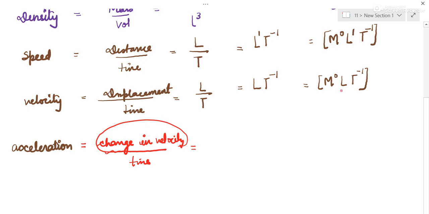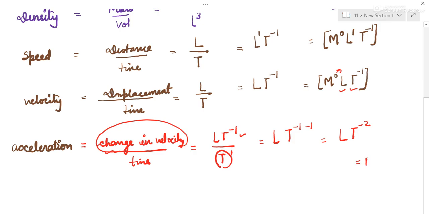So what is velocity's dimensional formula? LT minus 1, M is already 0. Change in velocity is velocity, which is LT minus 1, and time is here. This will go up, one more power will be reduced. LT minus 1 and minus 1. When the power goes up, it will be subtracted. So it is LT minus 2.